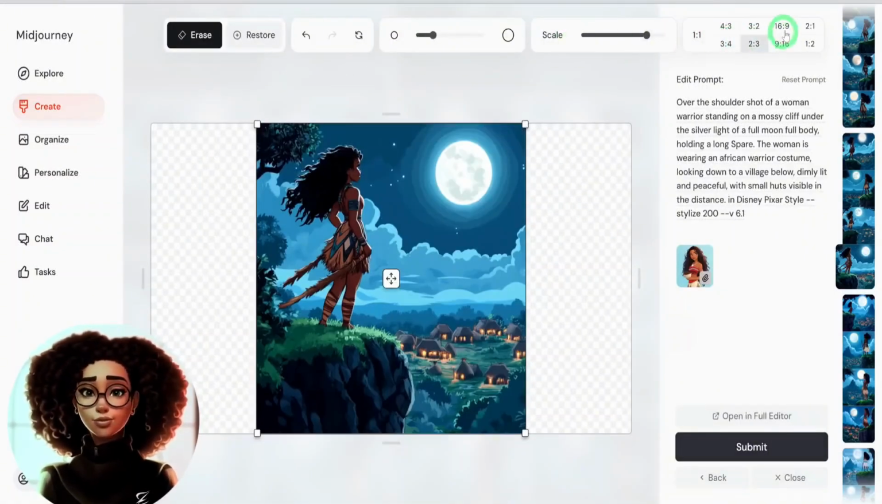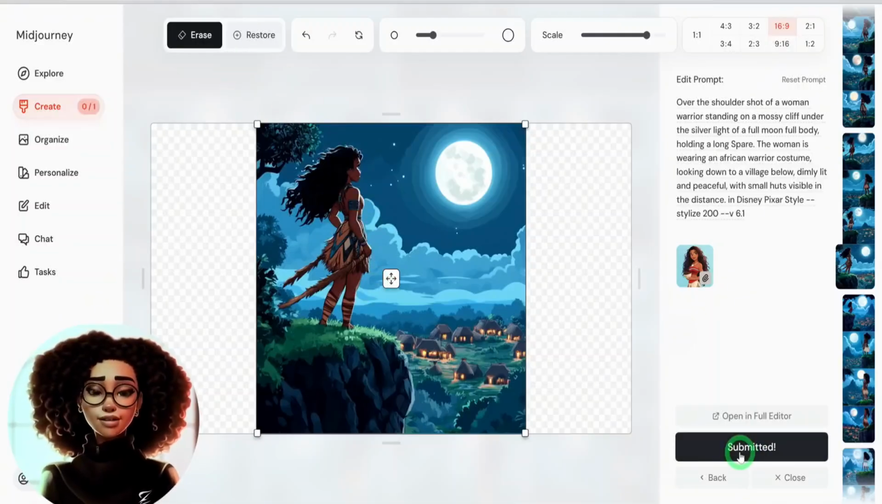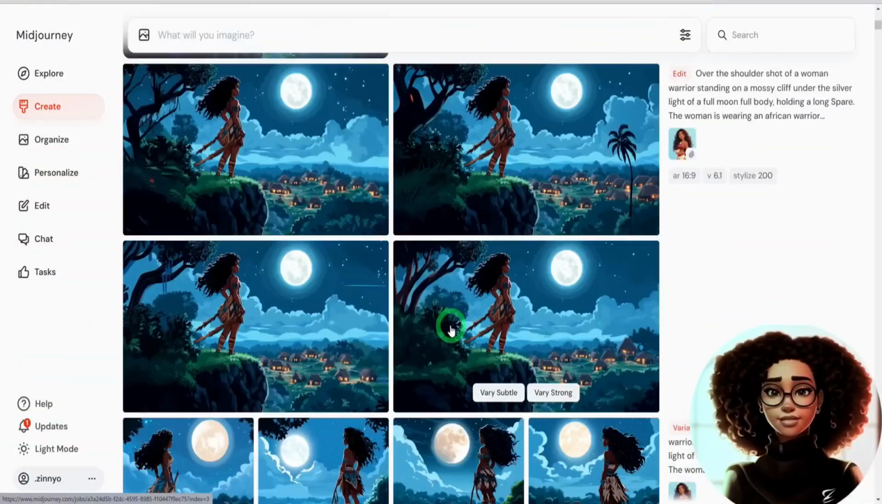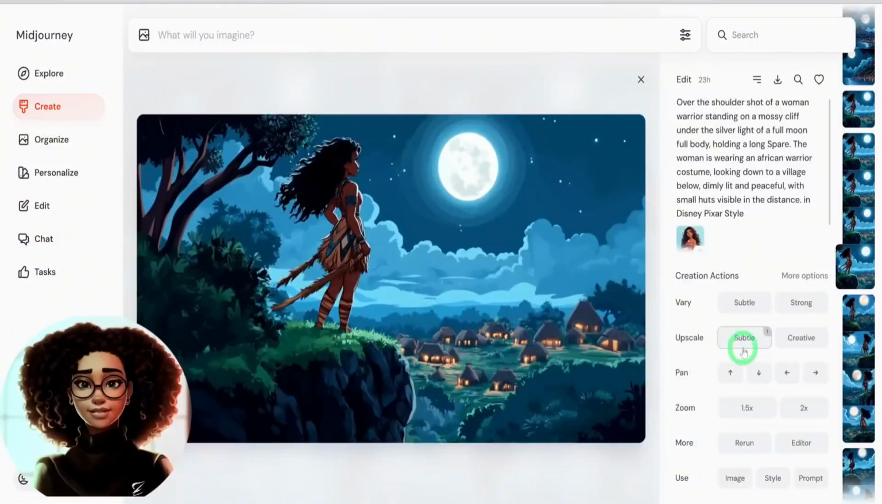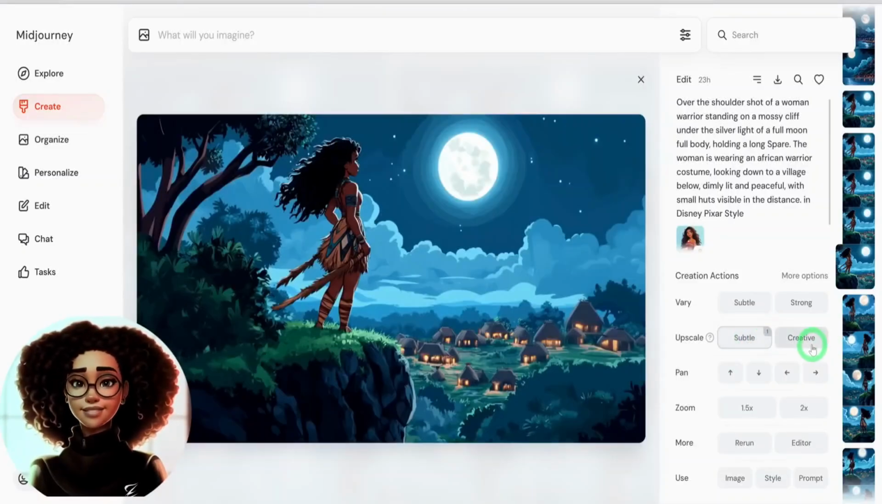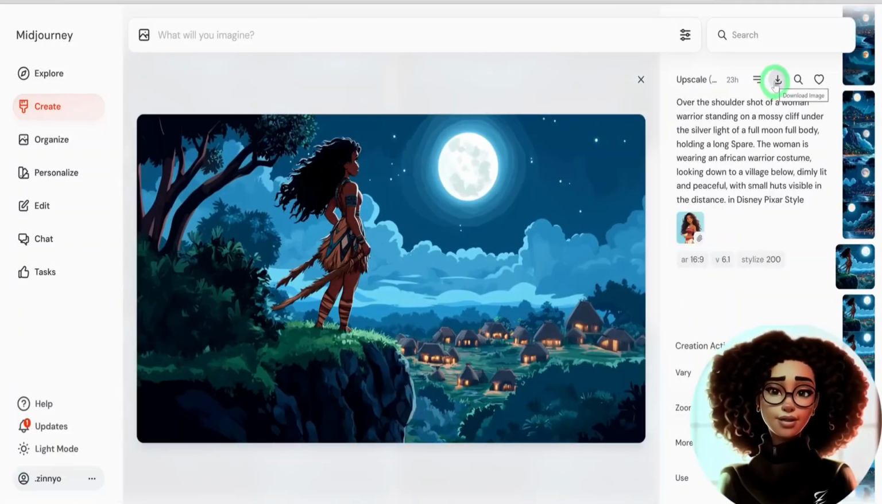You can use the eraser tool to clean up or make any adjustments as needed. If you just want to expand the image to fit the new aspect ratio, click Submit to start the expansion process. After expanding the image, you can click on Upscale to enhance its quality. It's recommended to use Upscale Subtle to maintain the character's consistency. Once the image is upscaled, it will have a crisp and clean look. Then to download the image, click on this button. Most of the time, the quality of the downloaded image is good enough for various uses.